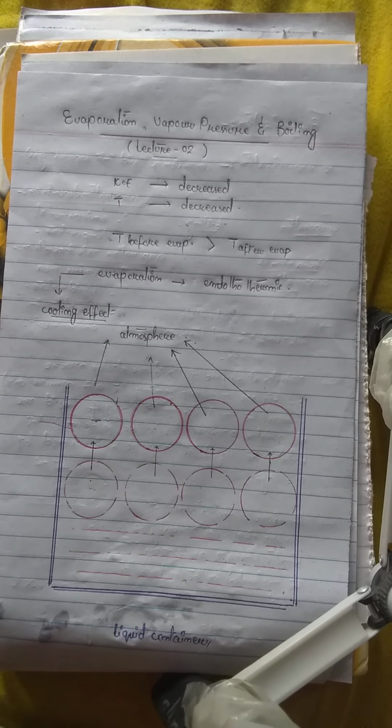In the coming video we will discuss the factors which affect evaporation. We cannot discuss all the factors in detail, but we will discuss the major factors necessary to understand the rate of evaporation, because the rate of evaporation can vary from liquid to liquid, as well as in the same given liquid. So we are going to discuss all these factors in the coming video, so keep watching the videos.